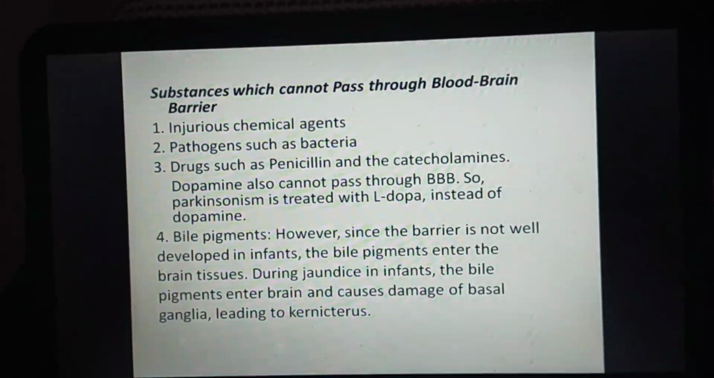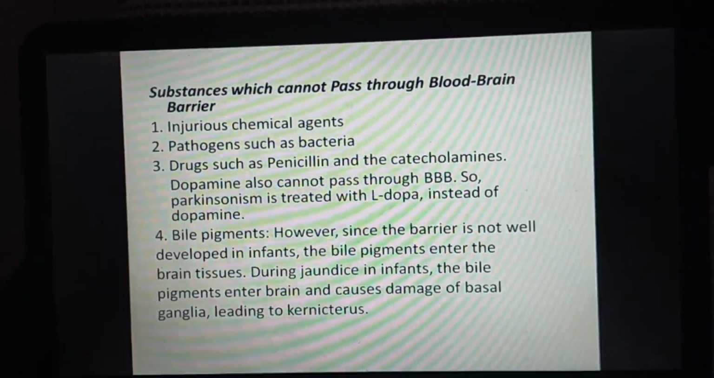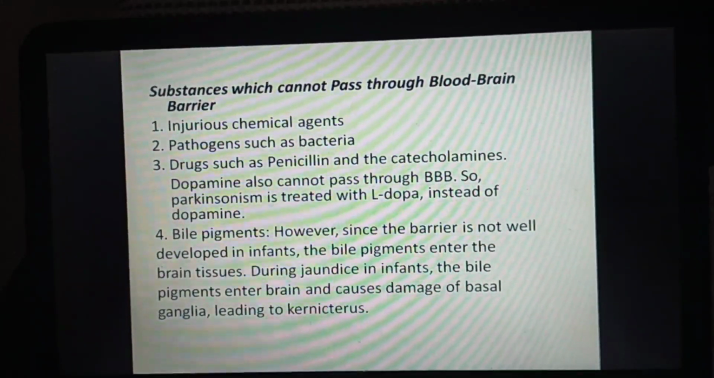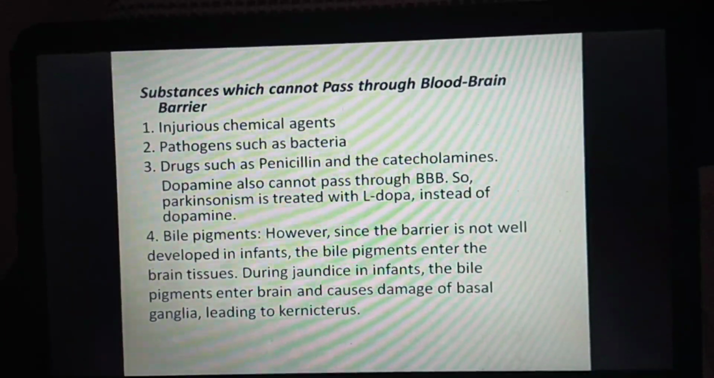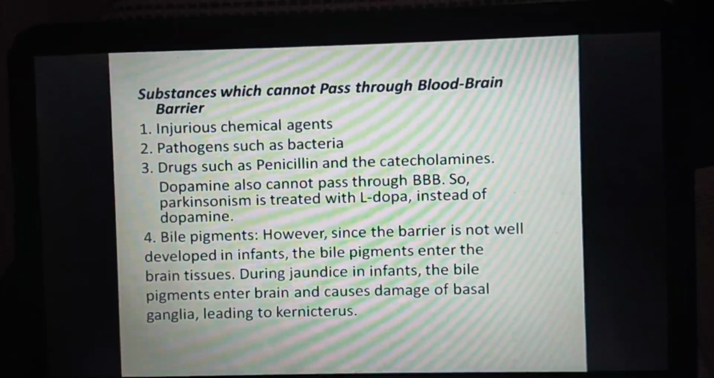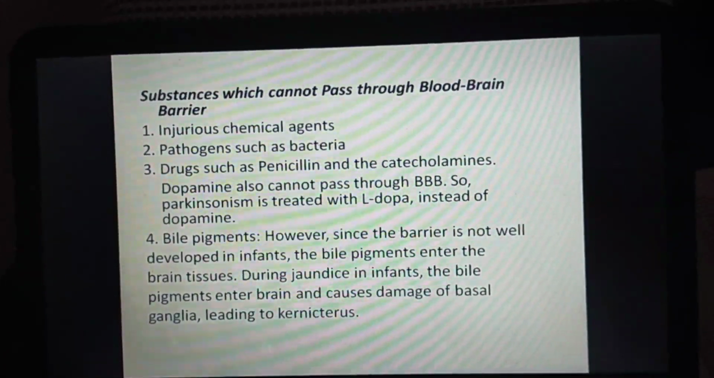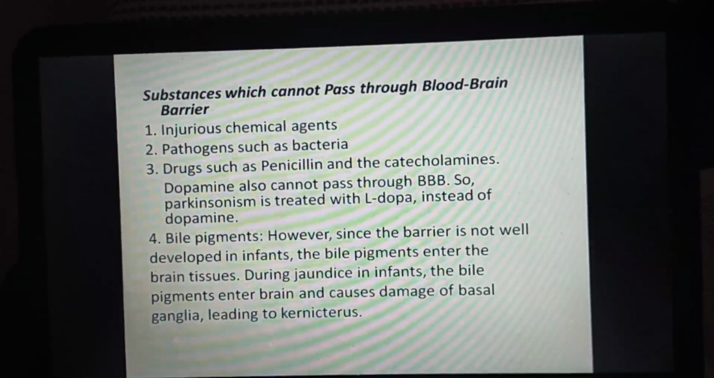Bile pigments. However, since the barrier is not well developed in infants, the bile pigments enter the brain tissues. During jaundice in infants, the bile pigments enter the brain and cause damage of the basal ganglia leading to kernicterus.